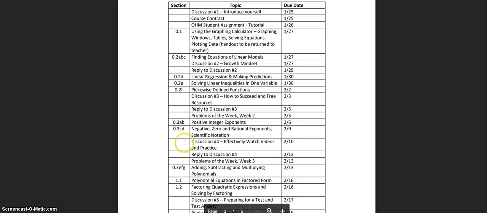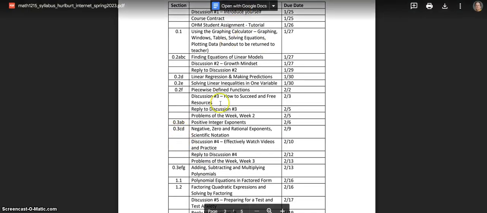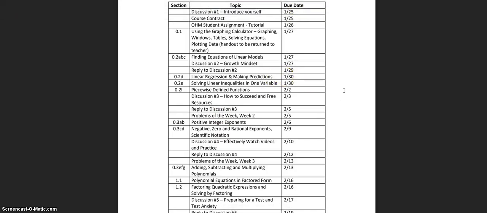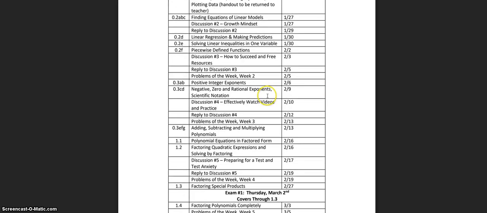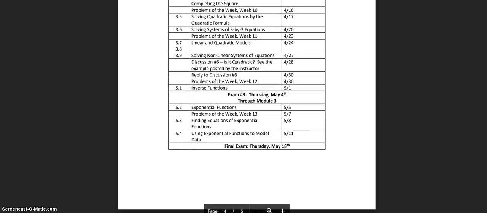This is probably the most important thing in the syllabus right here, and that is a list of everything we're going to do this semester and its due date. So I suggest that you get this into your calendar however you remember how to do things. Some people, maybe you print this and post it somewhere where you see it. Other people, maybe you use an electronic calendar. I recommend you enter all of this stuff into your calendar, however you focus, however you function, so you don't miss anything. So everything is here for the whole semester.